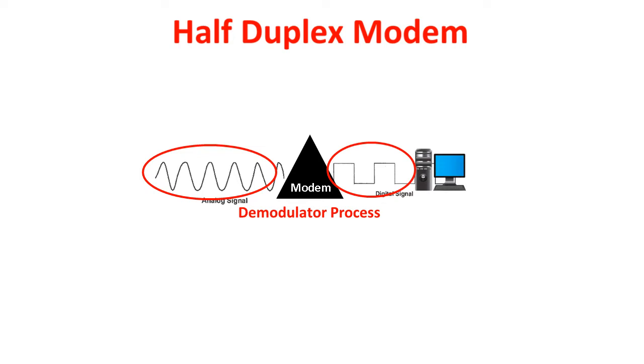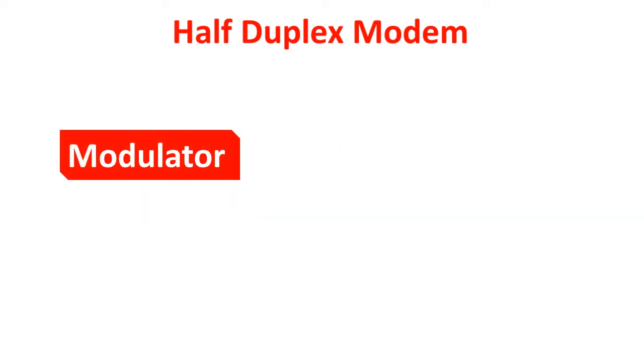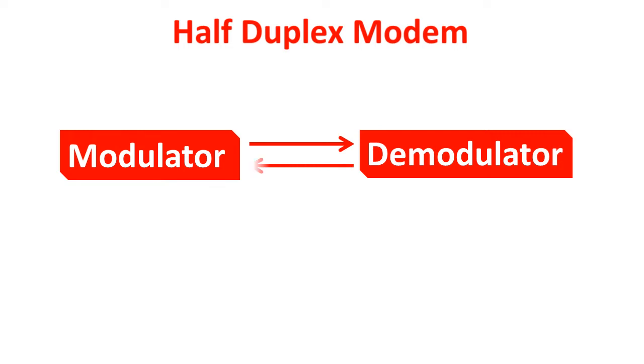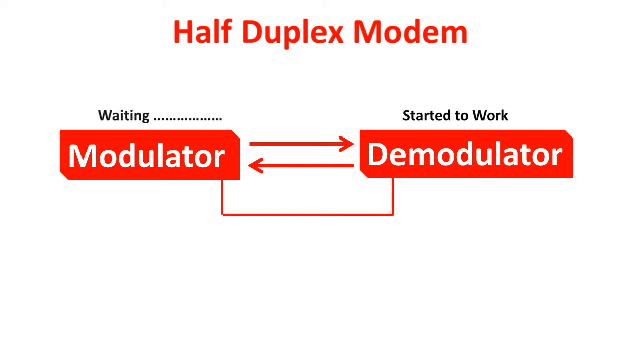Therefore, the half duplex modem can work with both modulator and demodulator. That is why it supports two-way conversation, but it performs only one process at a time. The other process will not start its operation unless the current process is fully completed.